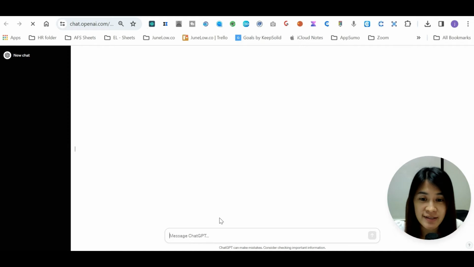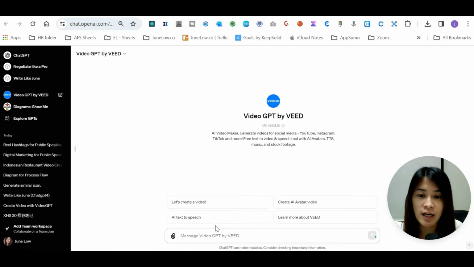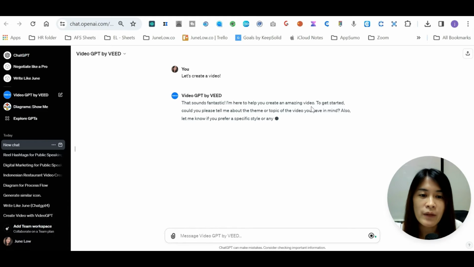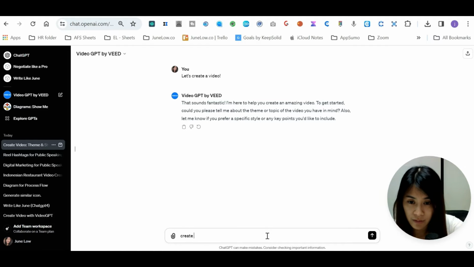Once you press it, you're able to communicate with this GPT by Veed to tell them that you want to create a video. So right now I'm just going to say, let's create a video. It actually will be chatting with you and tell you what to do next. Right now, it wants me to tell them a specific theme or topic in mind. So, create a video of kids playing at the beach. Let's see what it says. And I want it to be happy.